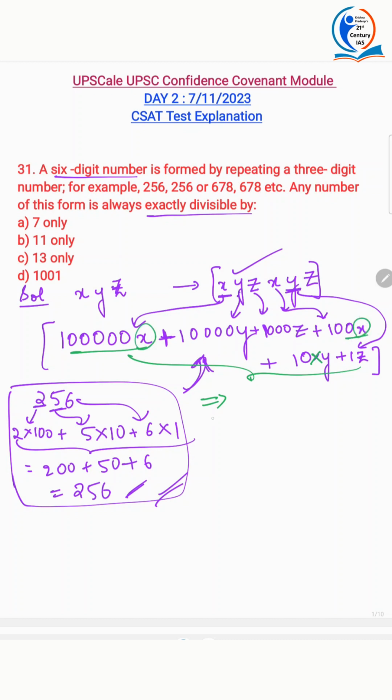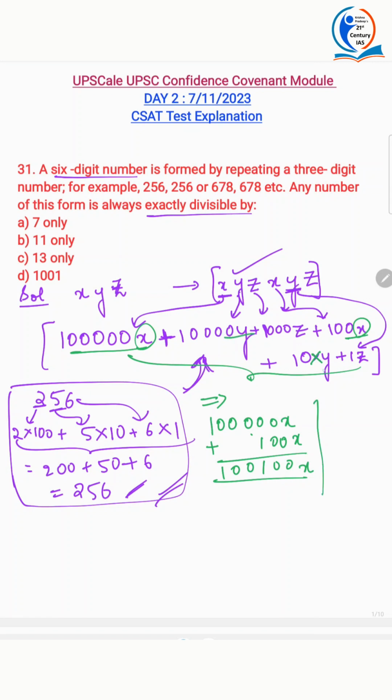What will you get? 100,000x plus 100x, you're getting 100,100x.